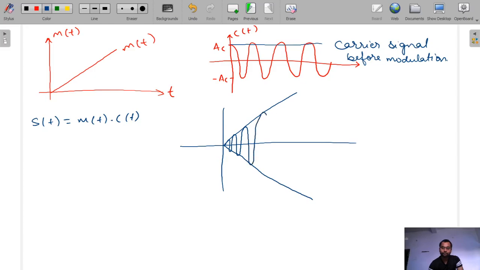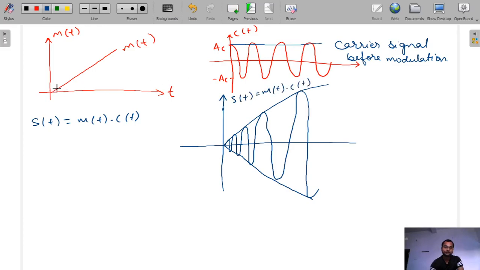Okay, so our ST is like this. So this is our ST, that is ST is equal to MT into CT. See, this is the envelope of MT, this is the envelope of CT. So under this envelope ST will come.